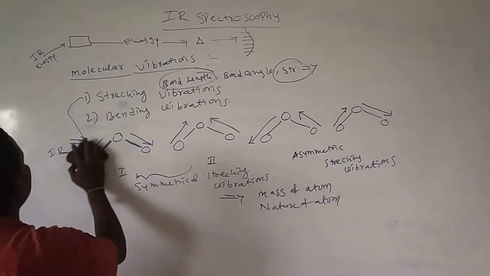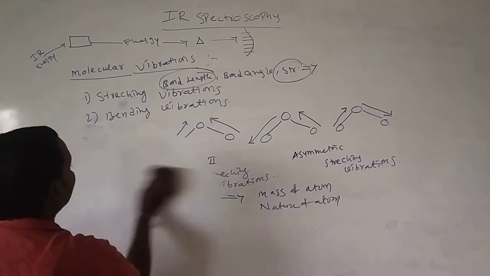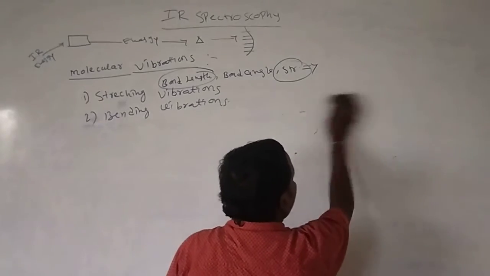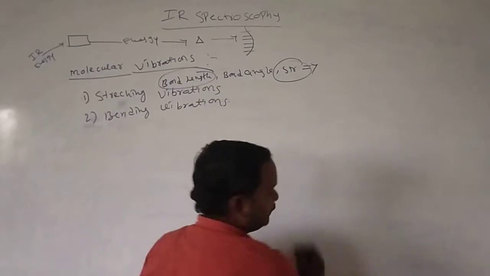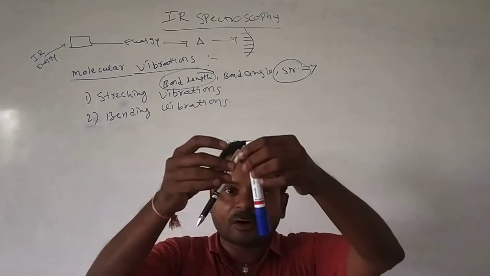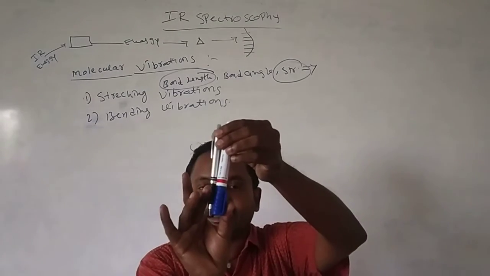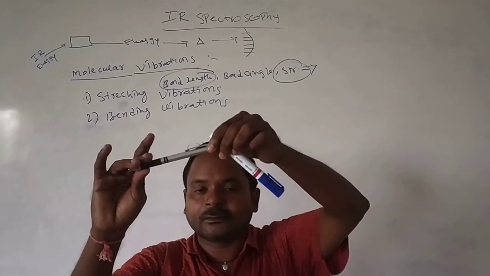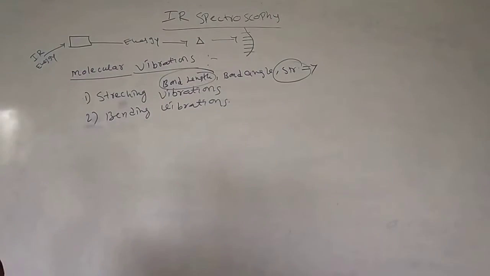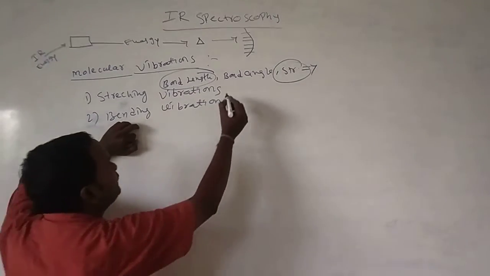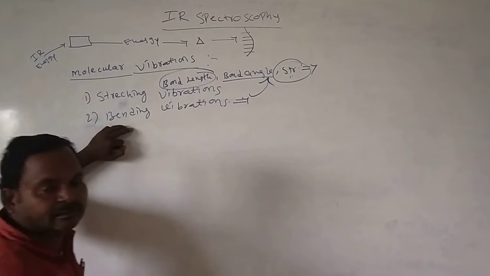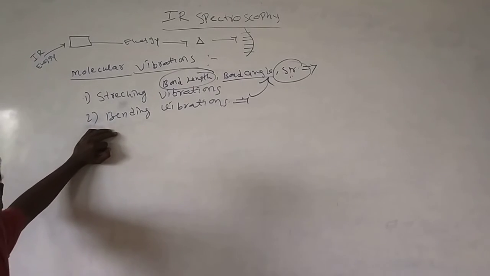Next, in continuation, we will see the bending vibrations. What is the meaning of bend? Here two pens are there, like this. This is the bond angle. This is the molecule. If light comes like this or like this, this is called bending. By the bending vibrations, what happens? The bond angle and structure will change. These two will change. Same here also, bending.